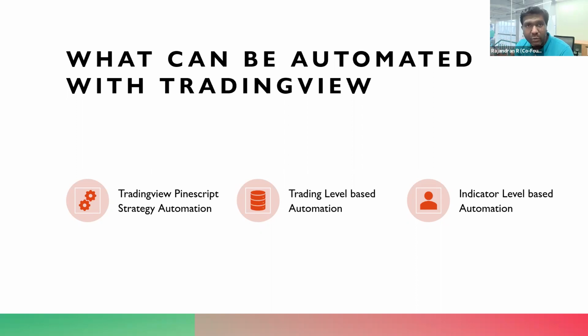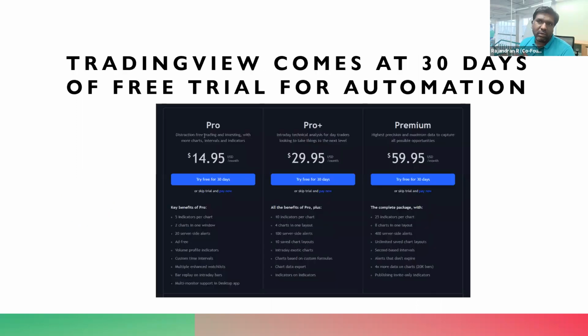All those things you can do with the TradingView application. That is the best part with TradingView itself, right? Of course, one more important thing here is the minimum requirement: you should be on the Pro plan. What is so important here is that the Pro plan is the one which supports webhook as an automation. On the free plan, you can generate alerts, but you cannot automate those alerts.